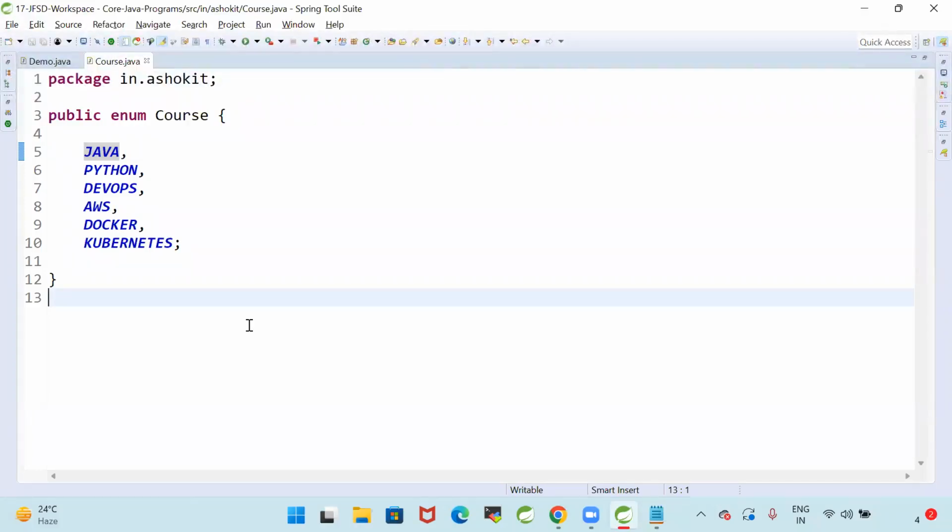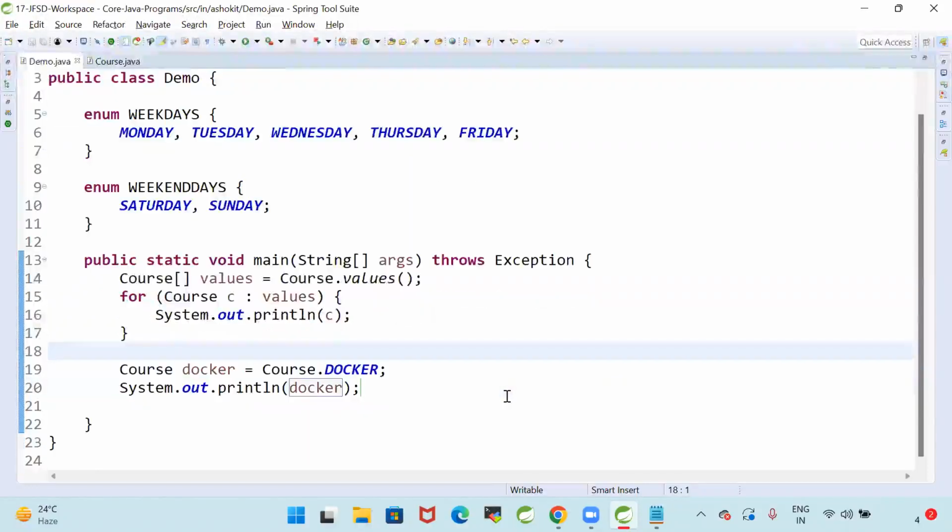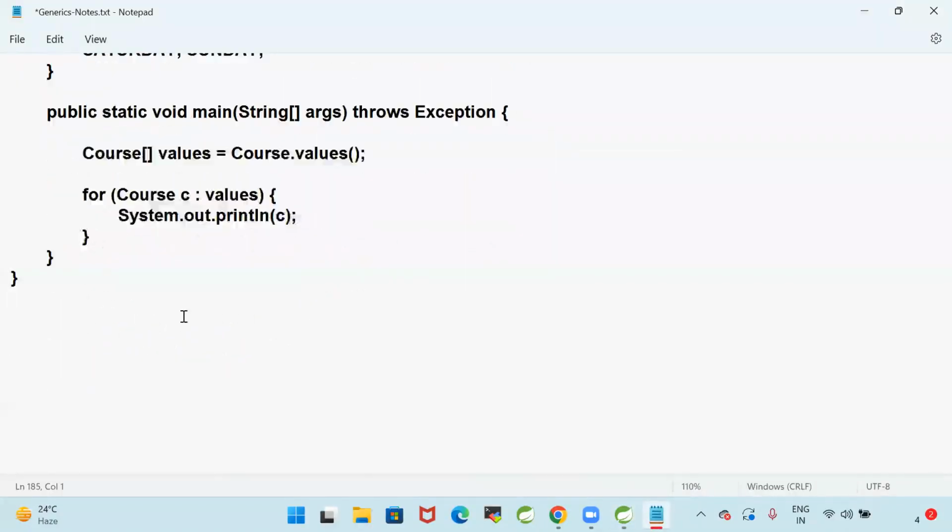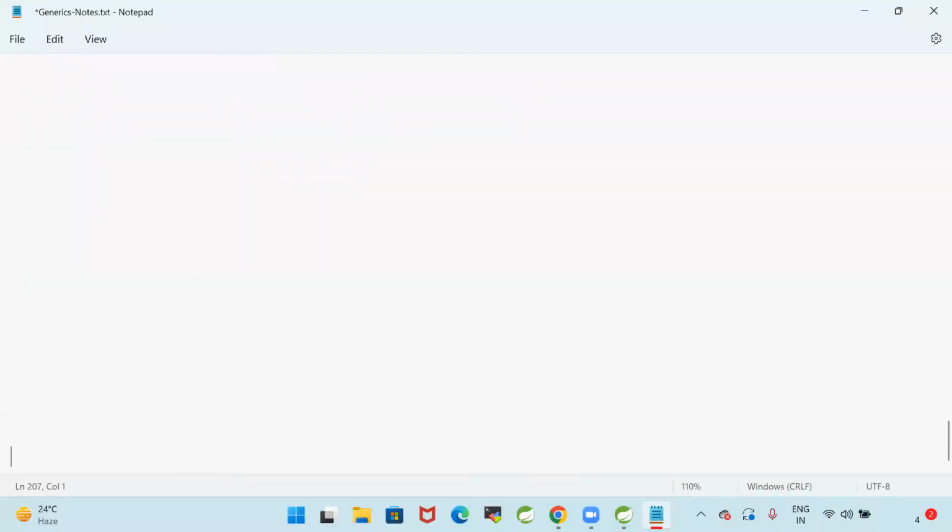Understood? Generics for type safety, enums to declare the constants. And the next concept, which is not that much important, guys, we don't do that also.